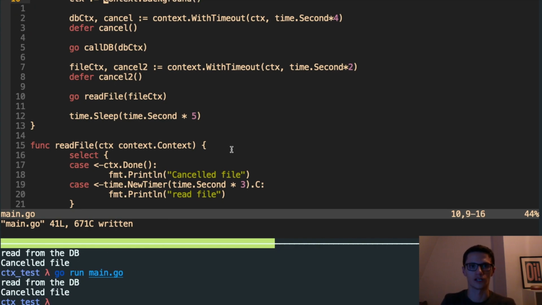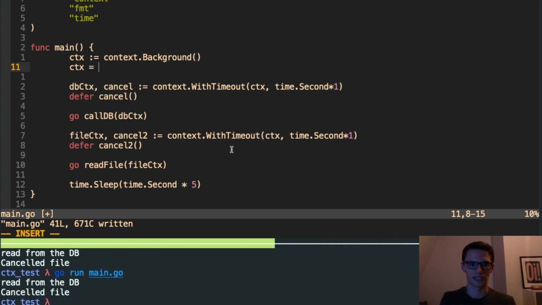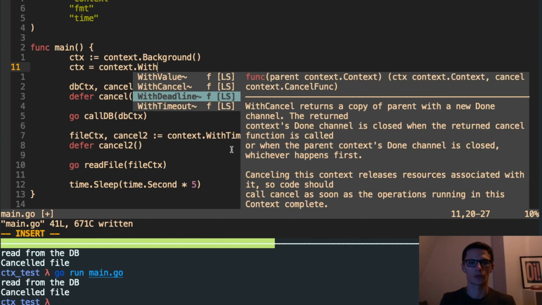But we can also set a global timeout value. So let's say this was the request, and we might give ourselves maybe 1 second to read the database and 1 second to remove the file. But we can actually set the global context, say the root parent context, to have its own timeout, which will cancel both.